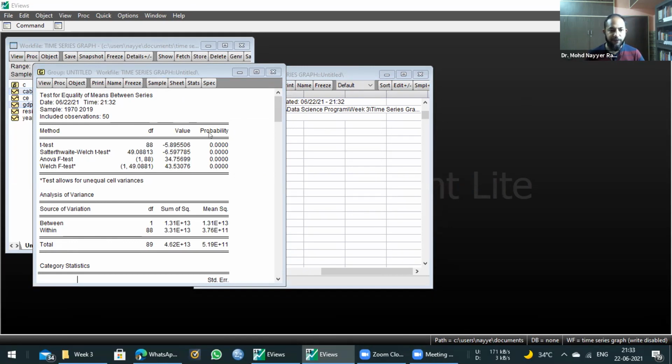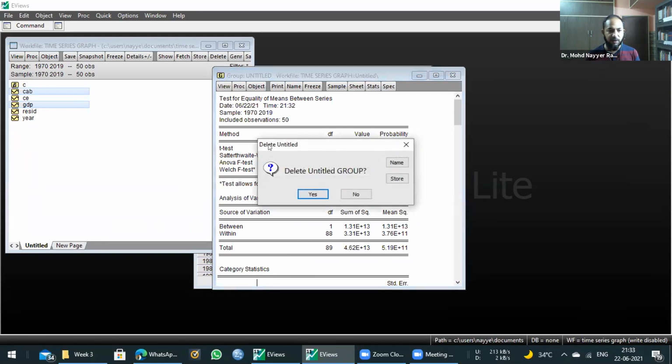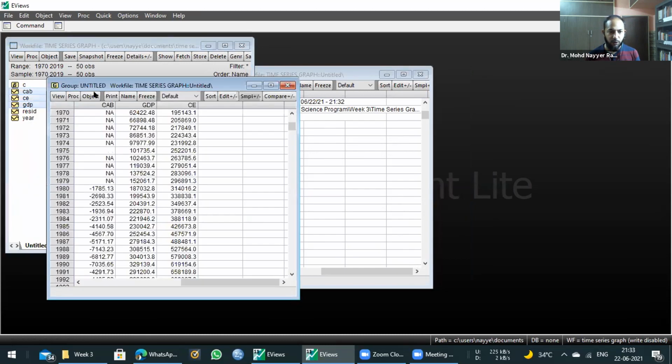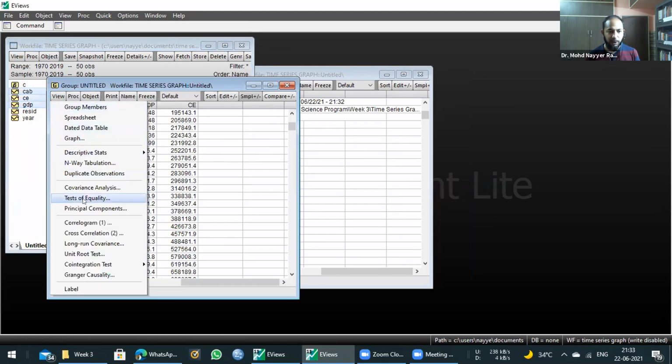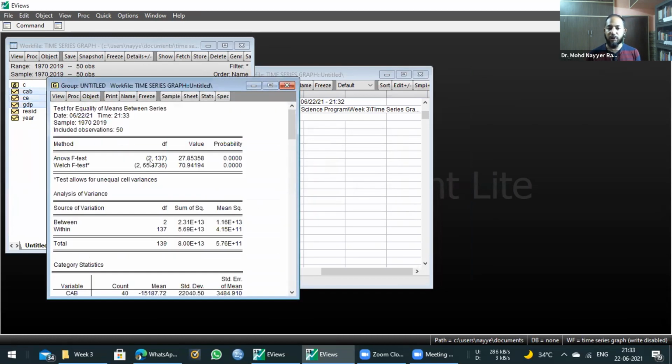Okay, so if you see, in this case, similarly again, we have all the four tests, because this is two series. Therefore, we have both types of T test and both types of F test. If we open the three series as group, we go to view, we go to test of equality, we will see again only two tests will be there.